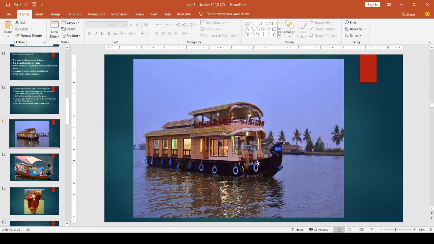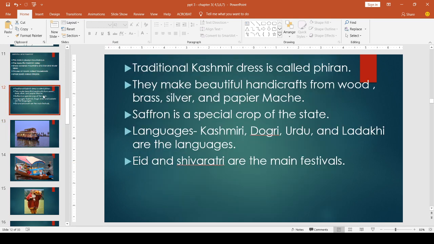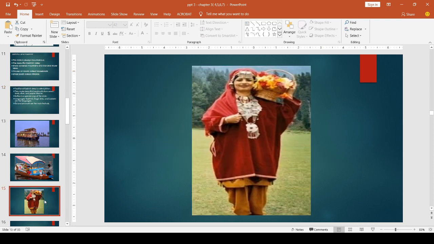Clear? Then we can see the dress pattern of Kashmir. The traditional Kashmiri dress is called Pheran. Do you know that? What is Pheran? The traditional loose kurta worn by men and women in Kashmir is known as Pheran. I will show the picture of Pheran. See, a woman in Pheran. This is the dress called Pheran, a loose kurta.